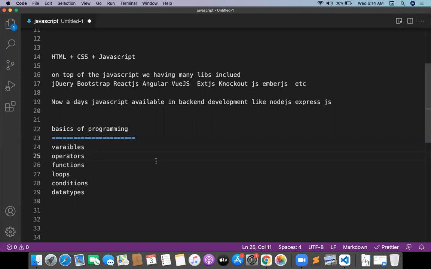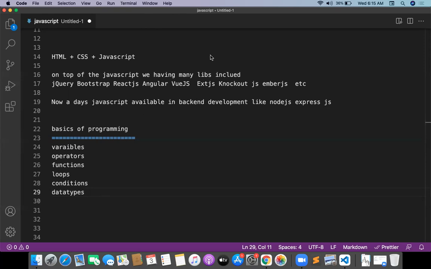Coming to the data types, every programming language requires data types. In other programming languages, data types are declared with int, float, char, double, and so on. But in JavaScript, there is a global variable keyword called var. In modern JavaScript, that is different: we go for the let keyword and const keyword. But in normal JavaScript, we have the var keyword. So that's enough for the basic programming concepts we need to understand for JavaScript.